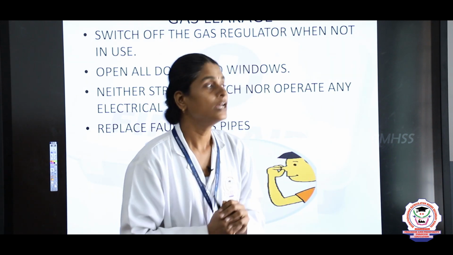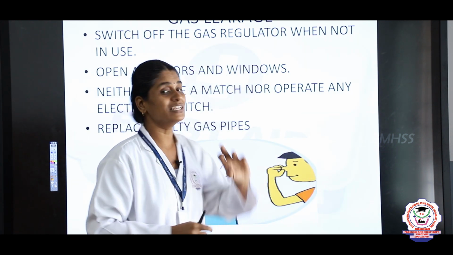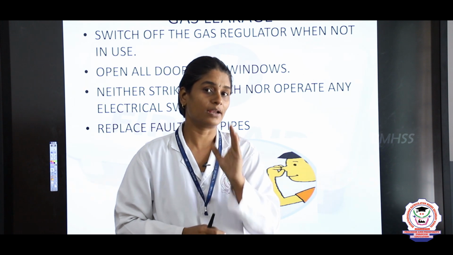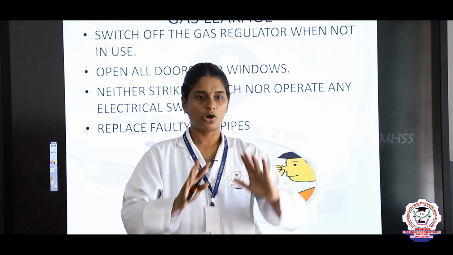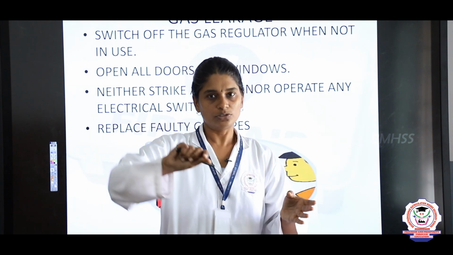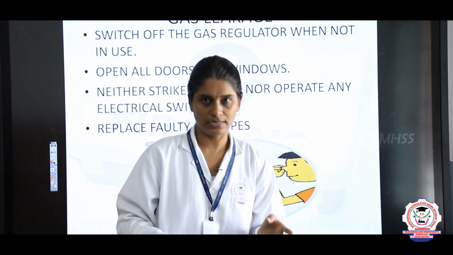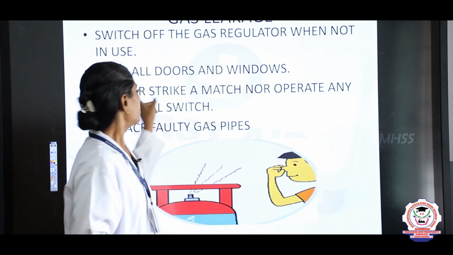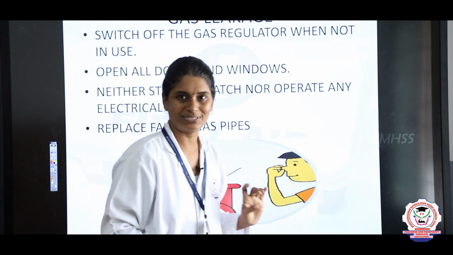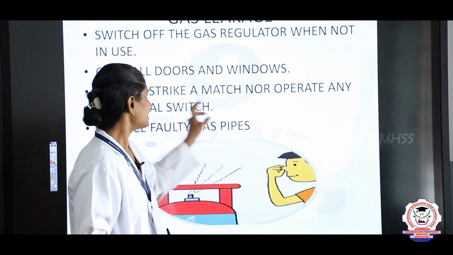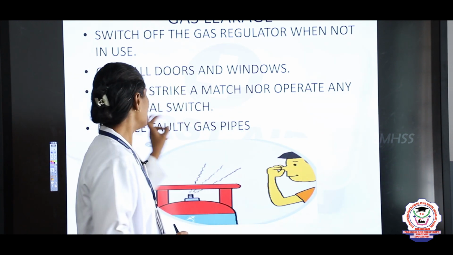Next, always switch off the gas regulator when not in use. When you are not using the gas stove, always switch off the gas regulator, right? As I said, open all the doors and windows. Neither strike a match nor operate any electrical switch.